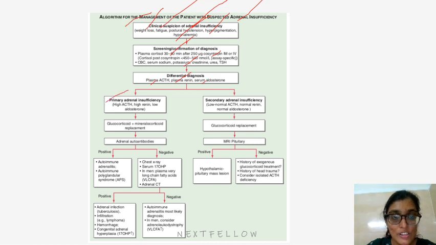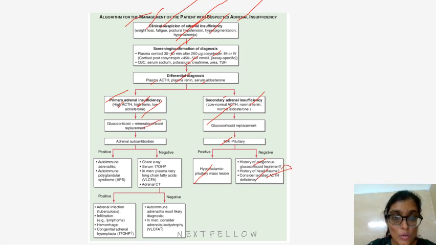Primary adrenal insufficiency when the plasma ACTH is high, high renin and low aldosterone. This will have normal or low renin and low ACTH in case of secondary adrenal insufficiency. In secondary adrenal insufficiency, you will do glucocorticoid replacement. You will do MRI pituitary. If MRI pituitary is positive, then it is a hypothalamic pituitary mass lesion. If it's negative, consider history of exogenous glucocorticoid treatment, history of head trauma, or isolated ACTH insufficiency.